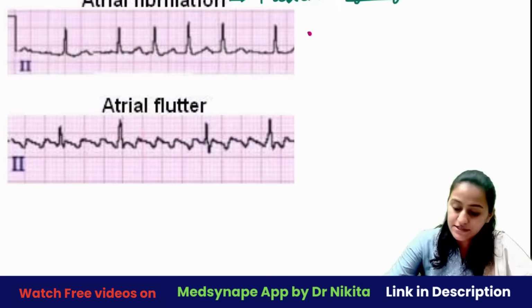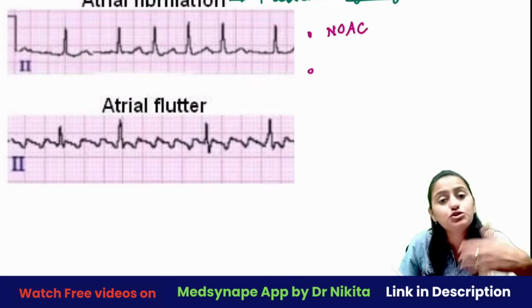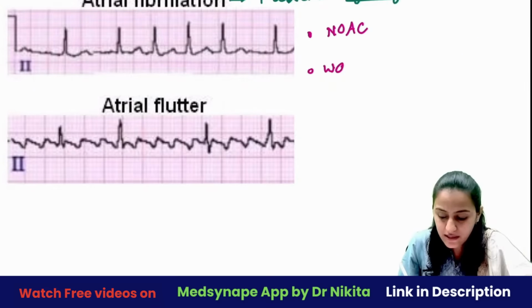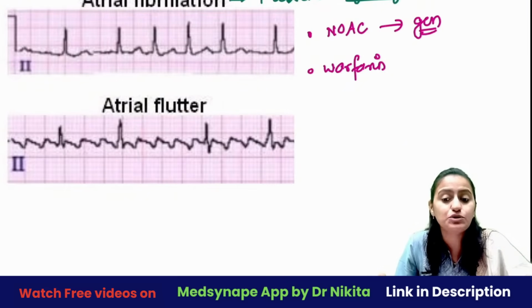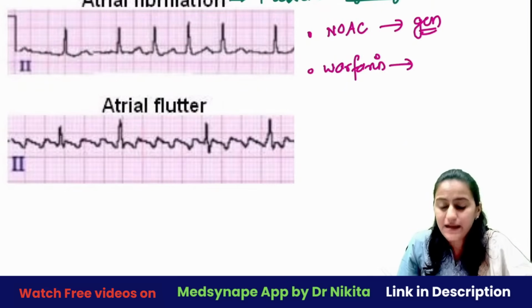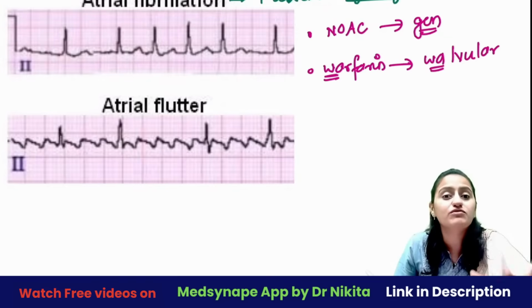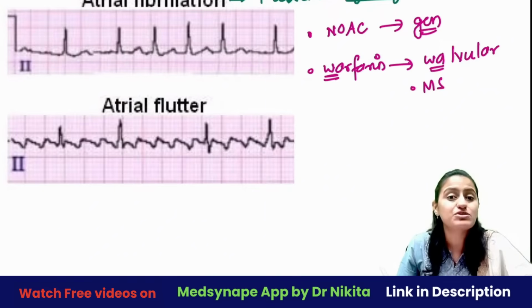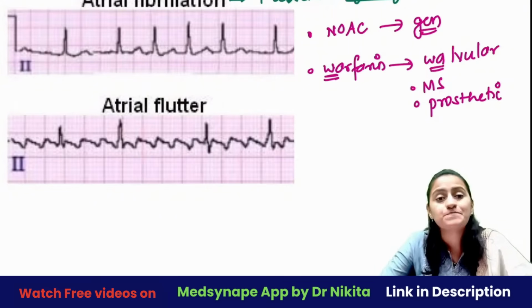What drugs do you give as anticoagulants? Remember, you have two options, that is the newer oral anticoagulants or the older one, which is warfarin. Generally, what you prefer is the NOACs, newer oral anticoagulants. When do you give warfarin? Remember important points. Warfarin, WA is VA, anything which is valvular related. If the atrial fibrillation is because of a valvular pathology like mitral stenosis, rheumatic heart disease, or a prosthetic mitral valve, if it is related to a valve, then you give warfarin.